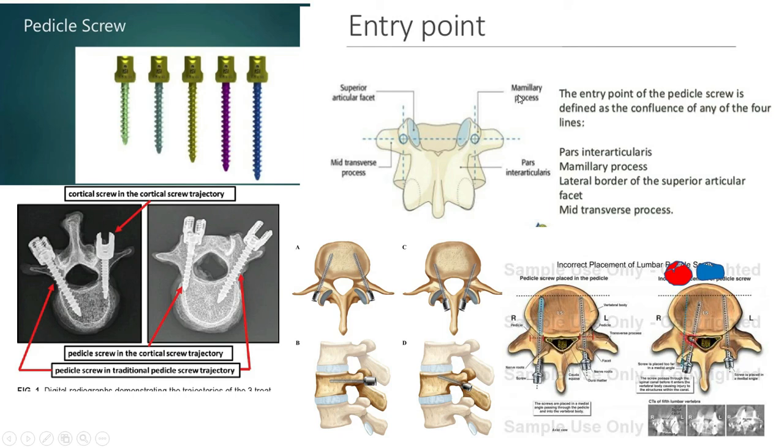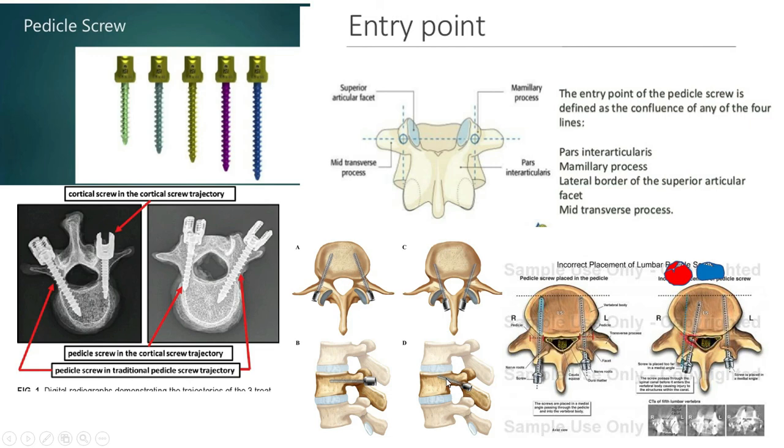It is governed by the mammillary process or pars interarticularis, or the junction of the transverse process and the superior articular facet vertically. And the pedicle screw must not cross the anterior cortical body. It can damage the vessel, or if it goes into the central canal, it can cause damage to the nerve.